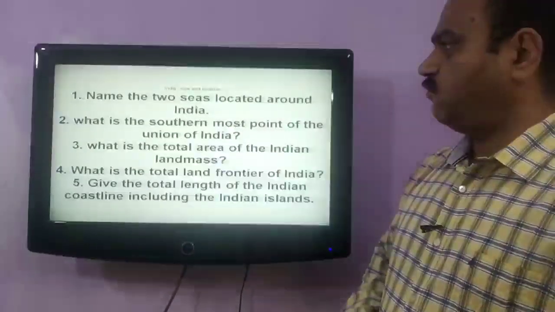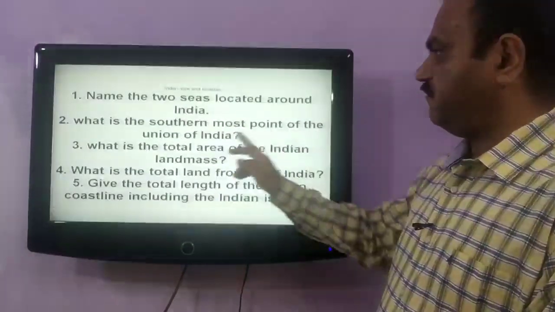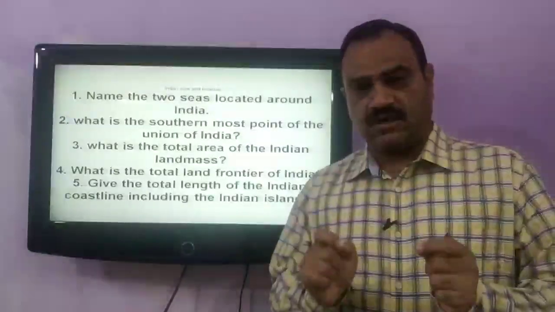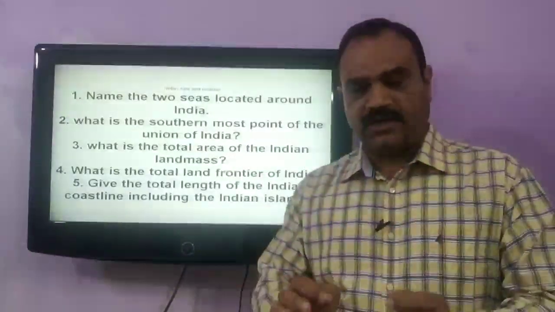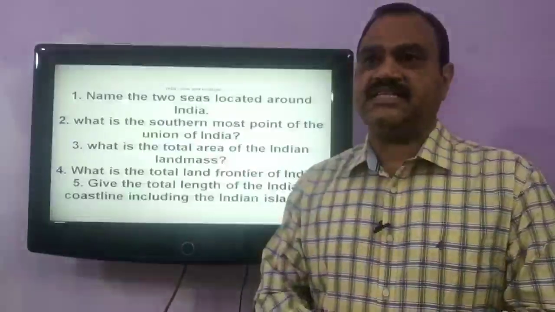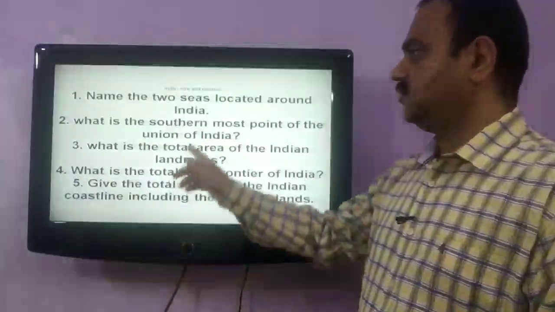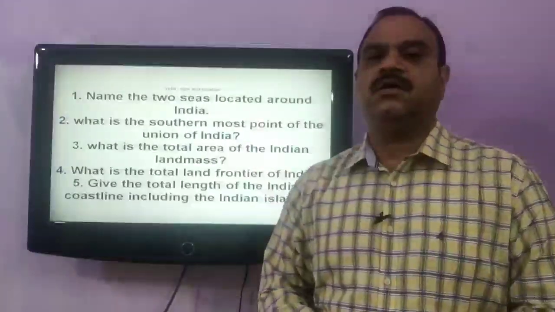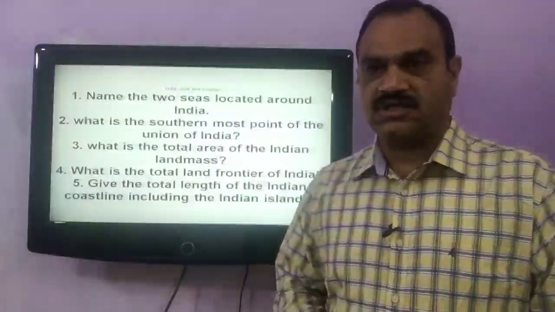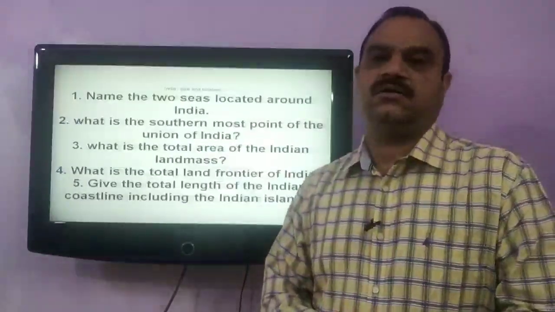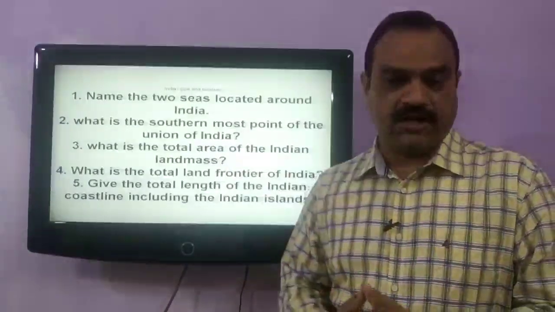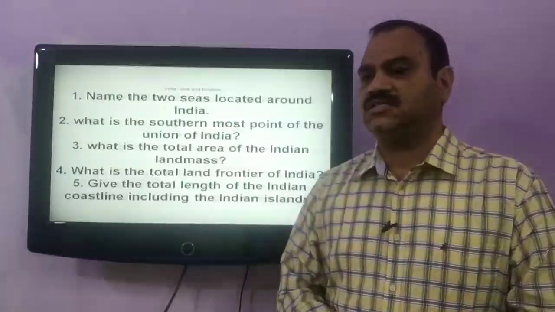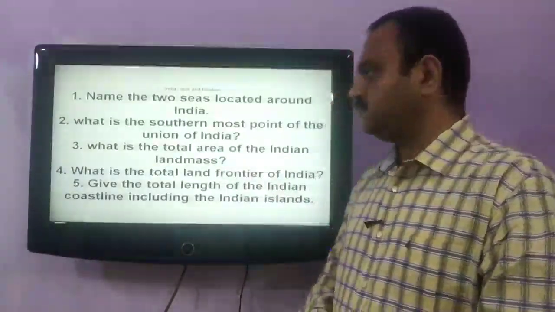Next question is, what is the southernmost point of the Union of India? The southernmost point of the Indian mainland is Kanyakumari, but the southernmost point of the Union of India is Indira Point, that is in Great Nicobar Island. In the Andaman and Nicobar Island group, the southernmost point of India is Indira Point.